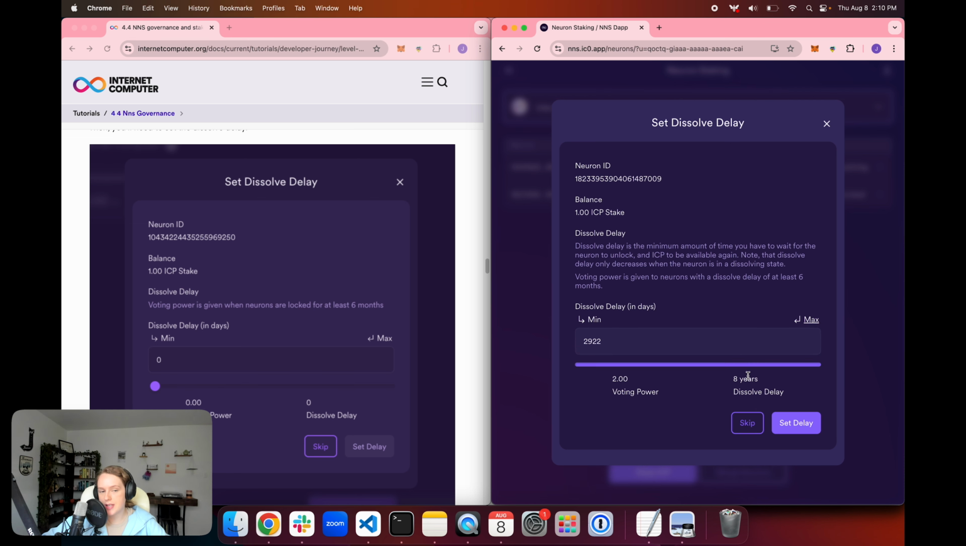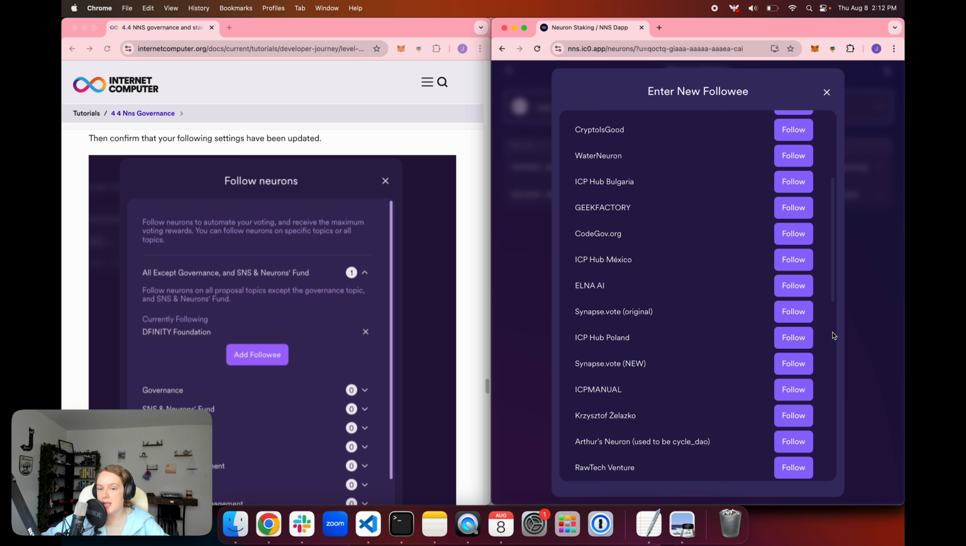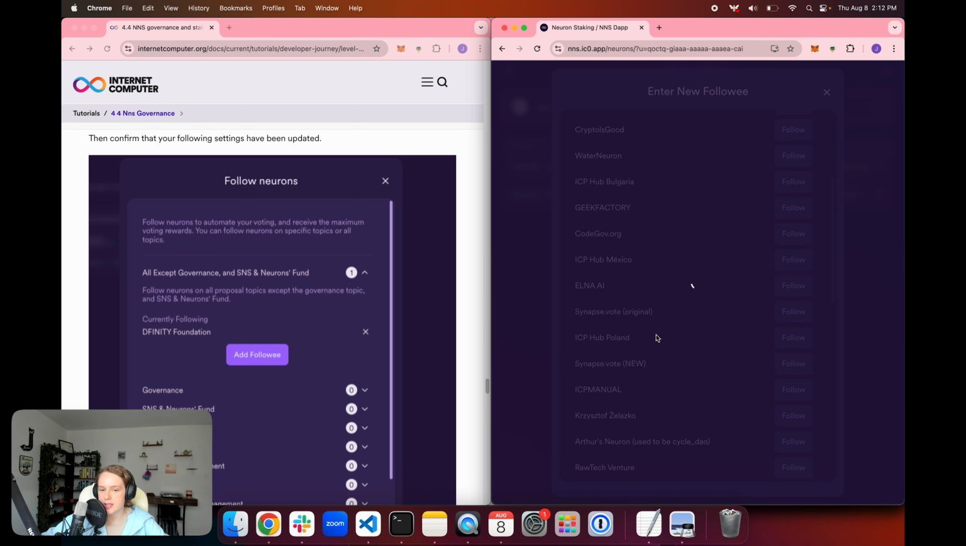And then here we can see all of the options for groups that we can follow. These are all either known organizations in the NNS ecosystem, or they are known neurons. Here I'm going to select that I want to follow the DFINITY Foundation for their voting on governance. And then here we can see that now I have DFINITY as a following rule for governance. And then for node admin, let's say I want to add a different group. Let's say I want to follow ICP Hub Poland for the node admin decisions.